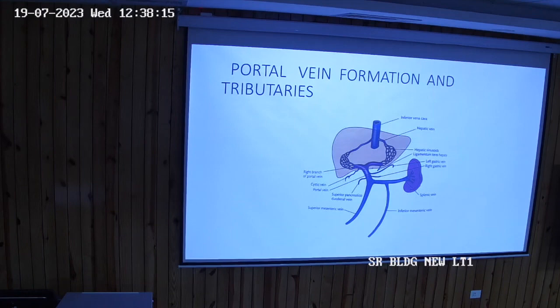But the moment the child is born, okay, both these channels, the left umbilical vein, let me write it down for you. And the ductus venosus, they obliterate and they become ligamentous, fibrous, they become fibrous cord.